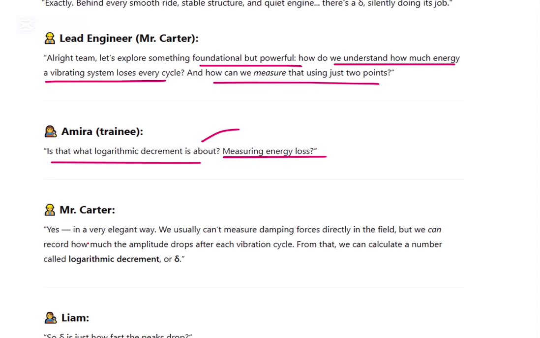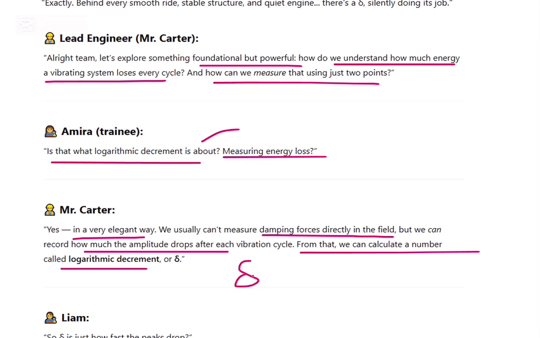Measuring energy loss? Yes, in a very elegant way. We usually can't measure damping forces directly in the field, but we can record how much amplitude drops after each vibration cycle. From that, we can calculate a number called the logarithmic decrement: the natural logarithm of x1 divided by x2. Just by finding the vibration amplitudes, we can calculate it, and from that we can get to the damping force.